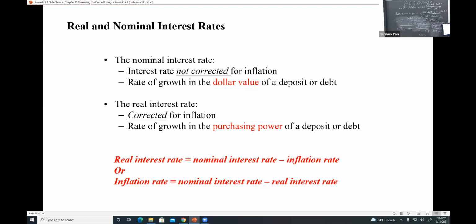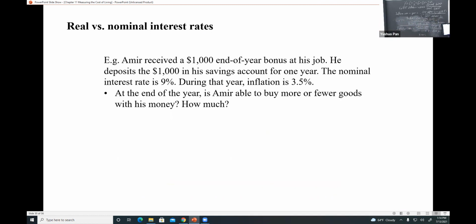The real interest rate equals the nominal interest rate minus the inflation rate. If you want to calculate the inflation rate, it equals the nominal interest rate minus the real interest rate. So if you remember these two equations, that's the easy example of this one. Calculate the real interest rate.